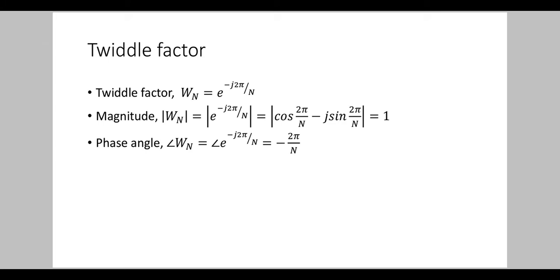And the phase angle of the twiddle factor can be found from the term minus j 2 pi by n. Comparing e raised to minus j 2 pi by n with e raised to j theta, we can see that theta, that is the phase angle of Wn, is equal to minus 2 pi by n.